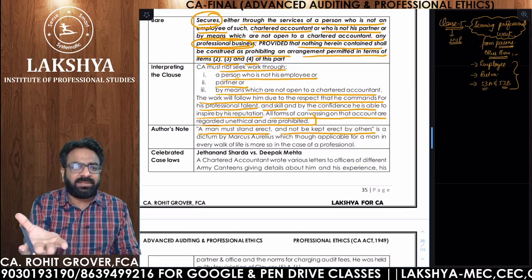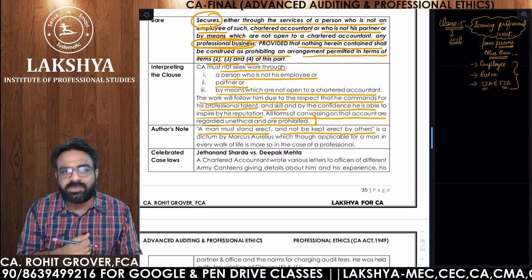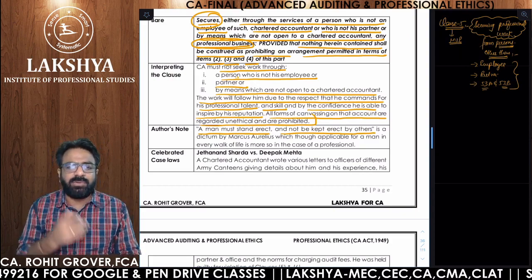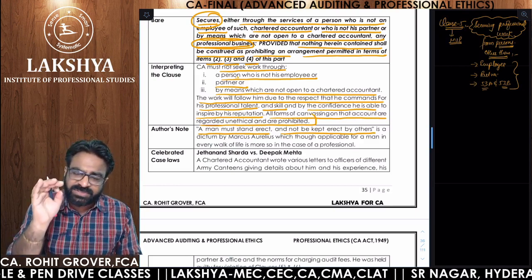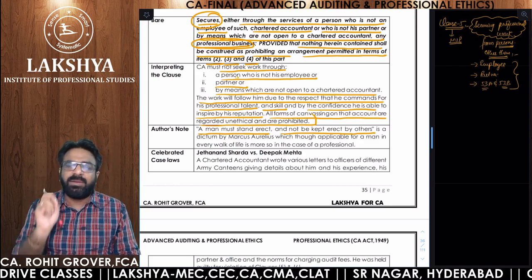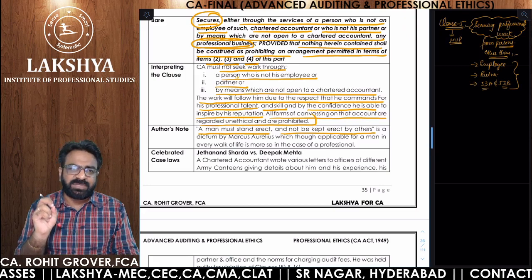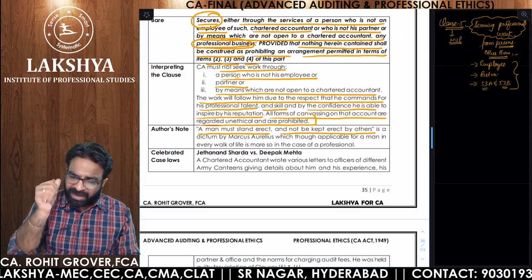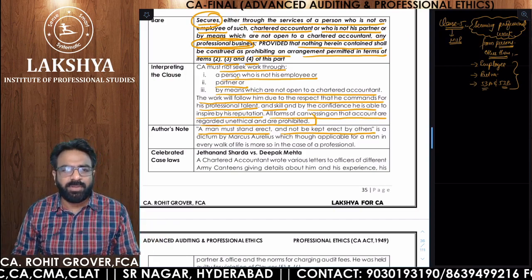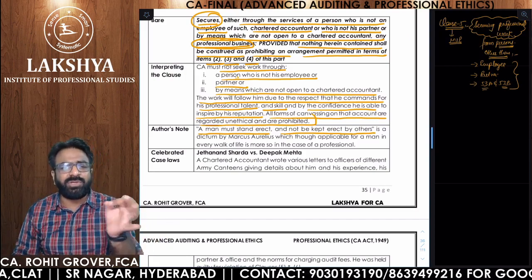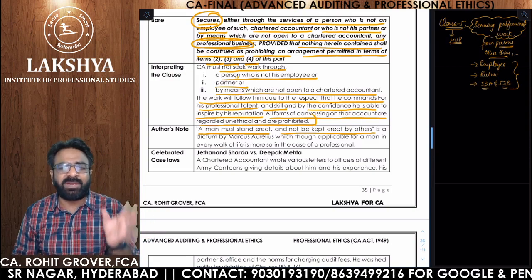Don't put your hand like this in front of somebody. Please give me the work. People should come to you and give you the work. That is the idea behind professional misconduct under clause number 5. Why are they punishing you for professional misconduct under clause number 5? You have a skill, you have a talent, you have a confidence. So you should stand erect on your own, not be kept erect by others.